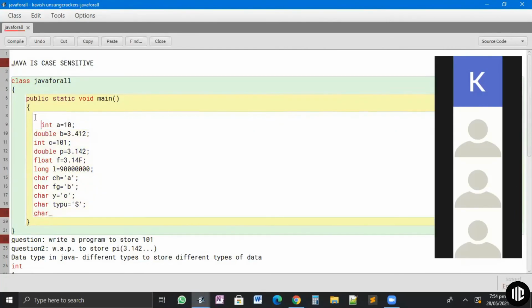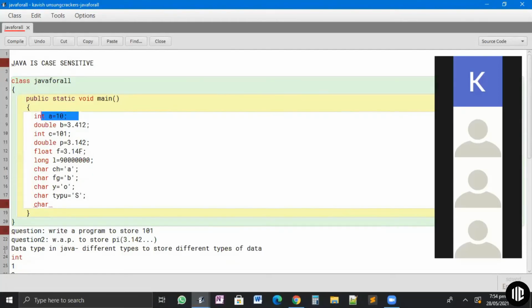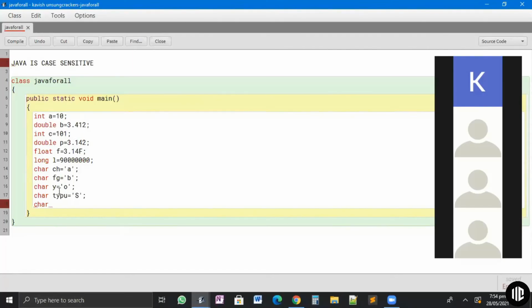For example, let's work with this example only. Int a is equal to 10. Okay, let's rub all of this.